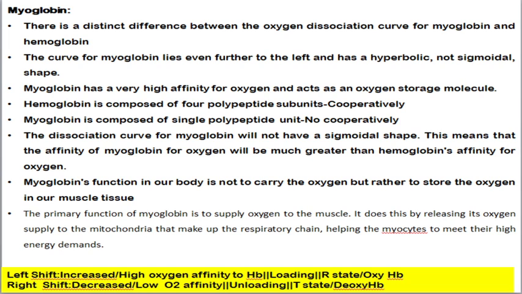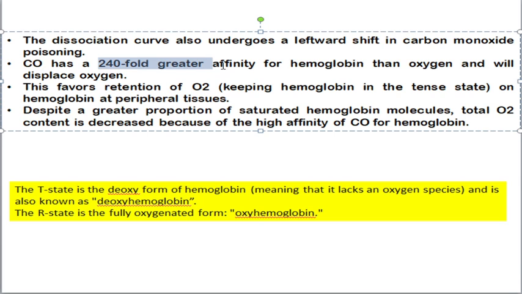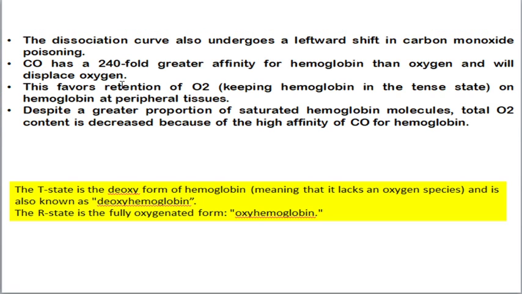Okay. Next, the dissociation curve will also undergo a leftward shift in the case of carbon monoxide poisoning. As I mentioned earlier, carbon monoxide has 240 times greater affinity for hemoglobin, friends. So it will favor the retention of oxygen as well as keeping the hemoglobin in the R state, that is oxyhemoglobin status. Okay, so despite the greater proportion of saturated hemoglobin molecules, the total oxygen content is decreased because of the high affinity of carbon monoxide for hemoglobin. So if a person is affected by carbon monoxide poisoning, then the oxygen curve will be shifted in the left direction.